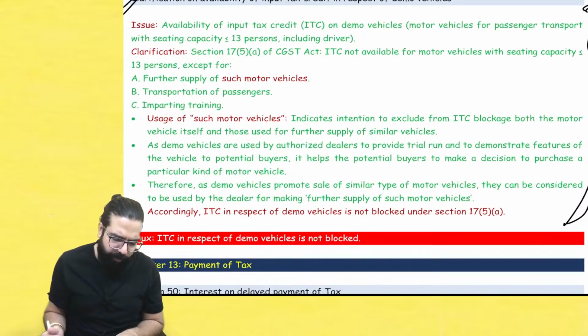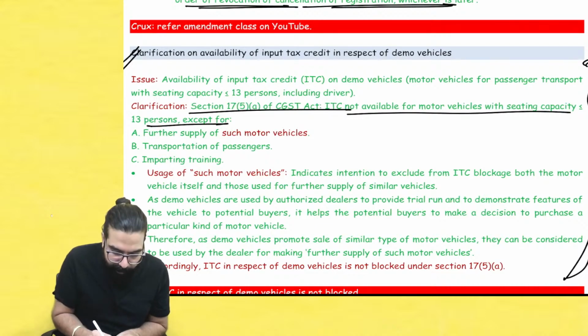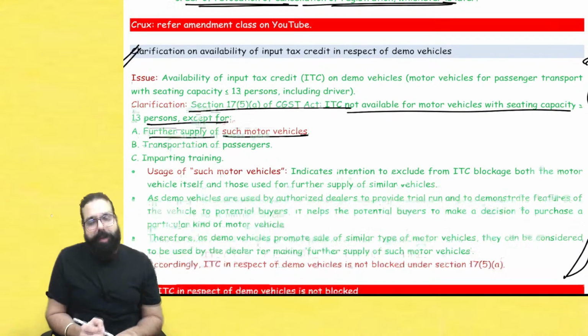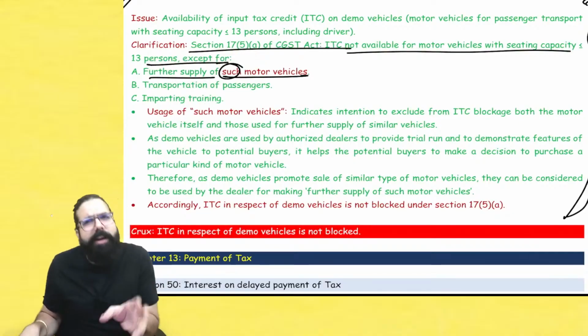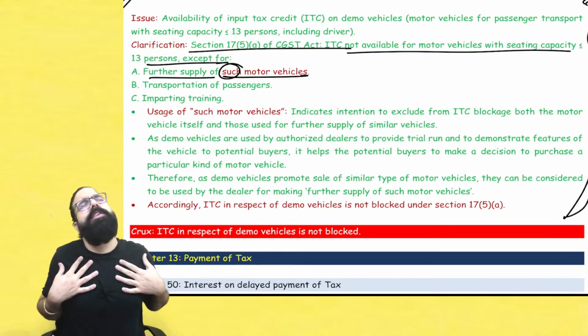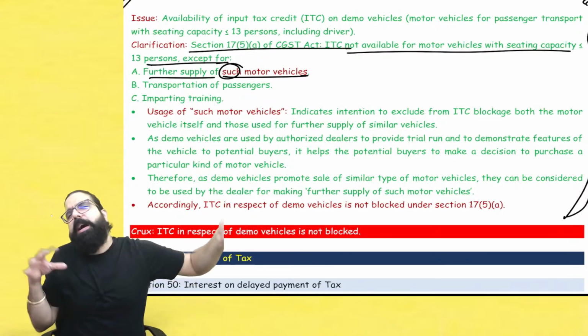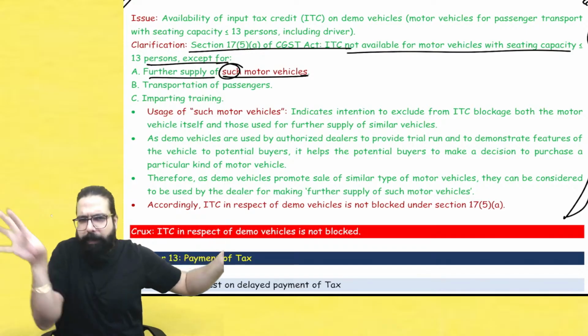This was one point which was told that, sir, generally motor vehicle ka credit is blocked, but for the supply of such motor vehicle, means such kind of motor vehicles when you are selling further, you are getting the credit. So if I am an authorized dealer, I am selling motor vehicles which are i10 cars, and I have got one demo car from the company. Can I take the credit?